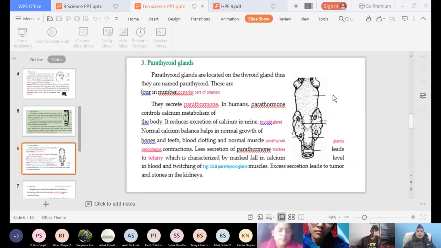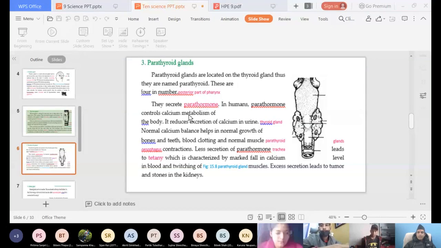Thyroid glands are one pair in number and parathyroid glands are two pairs in number. Thyroid glands produce thyroxine, whereas parathyroid gland produce parathormone. Please remember this name. You can write parathormone. And what is the function of parathormone? Function of parathormone is to control calcium metabolism of the body. So because of parathormone, calcium is utilized in our body.